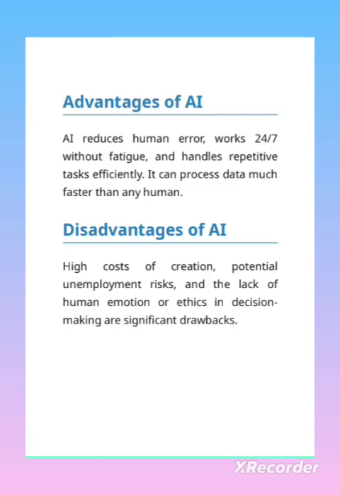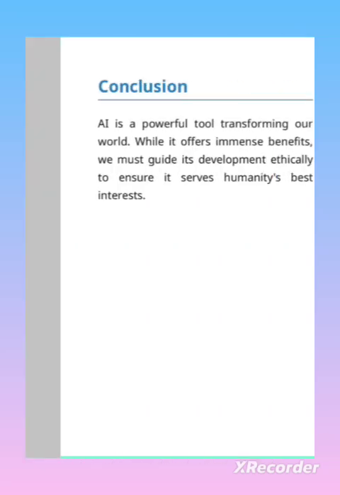Potential unemployment risk, because if everything is AI, where will humans go, right? So there is an unemployment risk, and lack of human emotions or ethics in decision making are significant drawbacks. In some cases we have to make emotional decisions also, but that is the lack of AI.